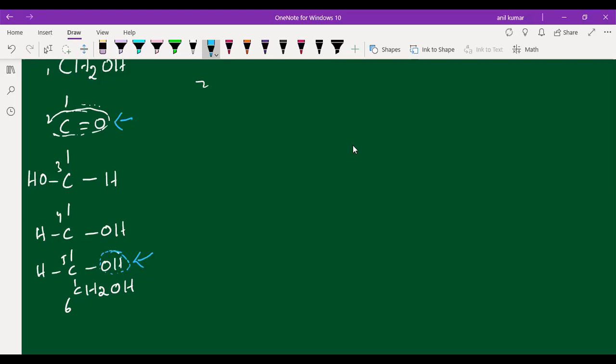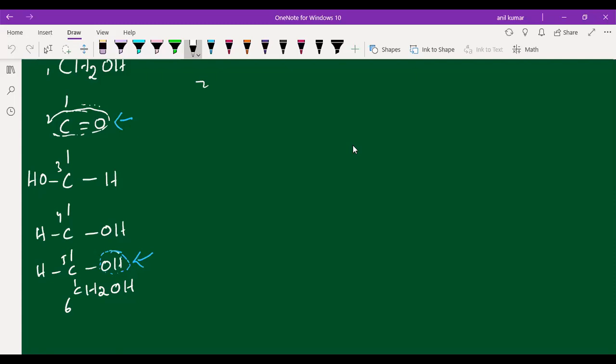I am drawing those two forms here so that you can understand. First I am going to draw the alpha form. In the alpha form, you can see the OH group will be at the right side position, just as for glucose. In fructose also, if the OH group is at right side, that we are calling alpha form. In glucose, if the OH group is at left side of the first carbon, that is beta form. In fructose, the OH group should be at left side for the second carbon.